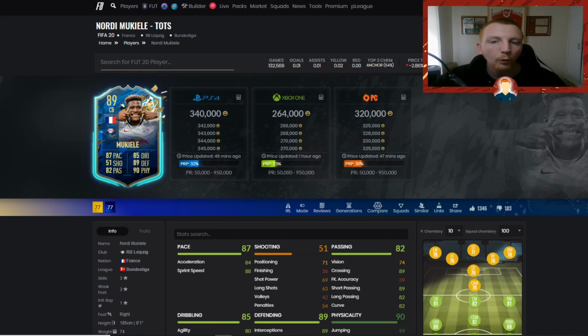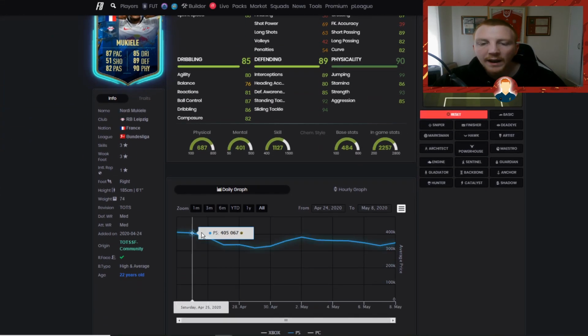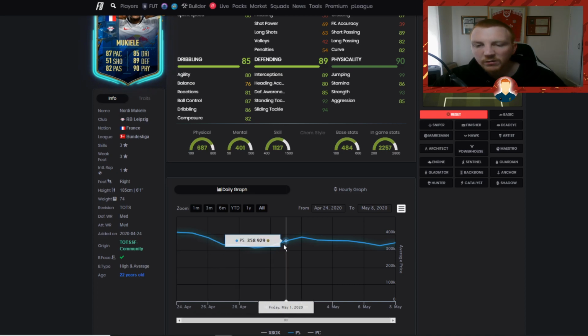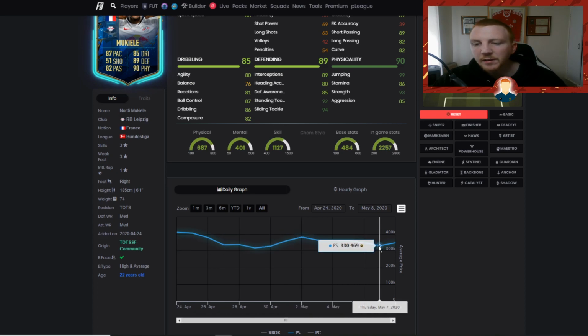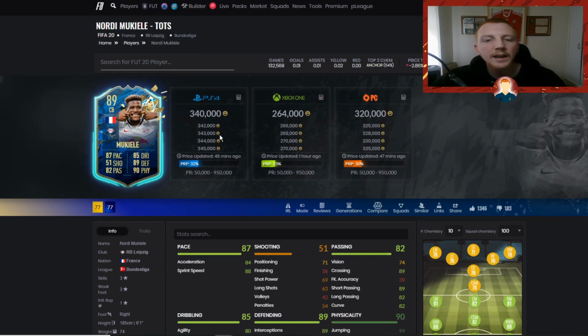Now, this guy is also very expensive at the moment. Ever since he's gone out of packs, he's risen up to around 380, but he's dropped down slightly now that you've got some other good centre-backs in the game. But I think if we could pick this guy up anywhere around 320, even at this price, I still think if Upamecano comes, it'll have that perfect link, which could be absolutely brilliant. I think this could be a very good card to link invest with.